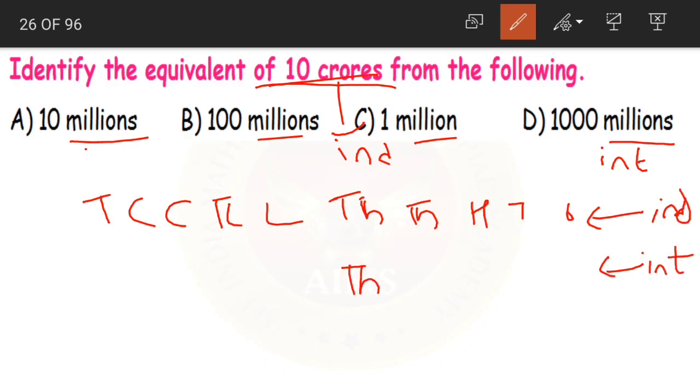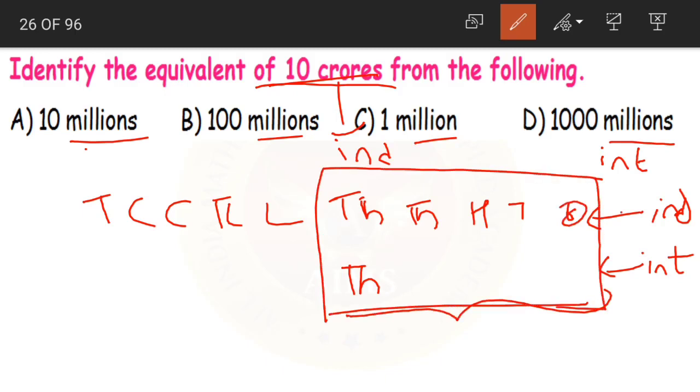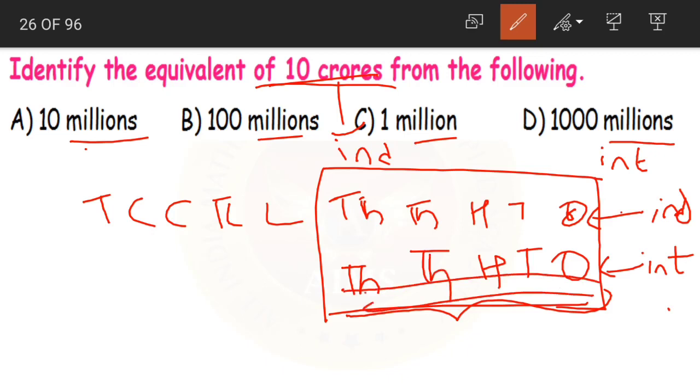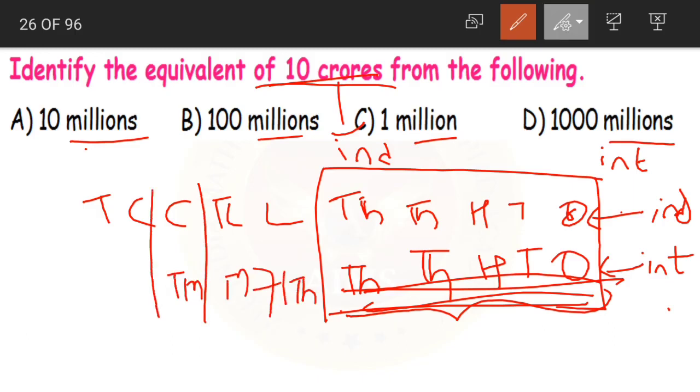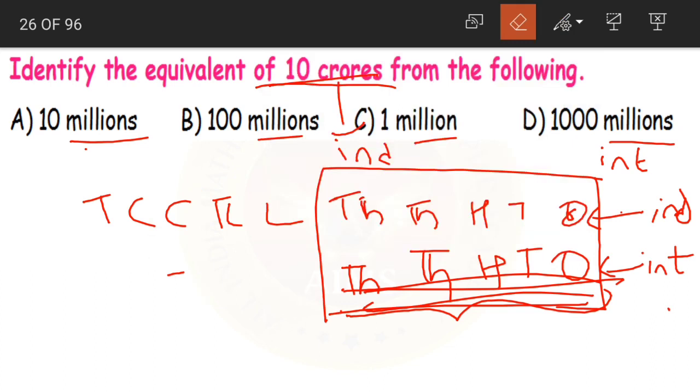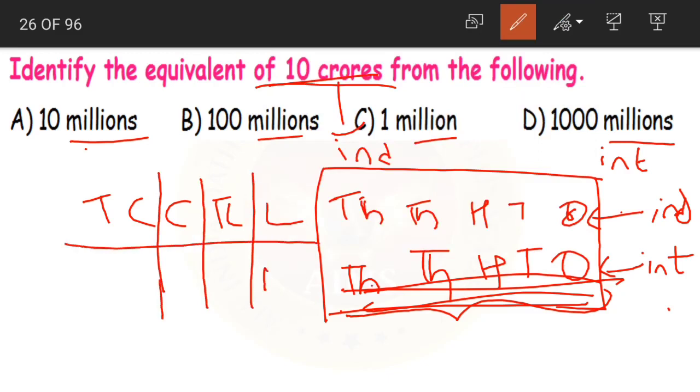If you remember, children, till 10,000s both the Indian and international systems are the same. Yes or no? Yes. So you can simply skip writing this. After 10,000 we have 100,000, then we have millions, then 10 millions. Wait a minute, let me write this neatly. Crores, 10 crores, 10 lakhs. Okay. Now after 10,000 we have 100,000, millions, 10 millions and 100 millions.